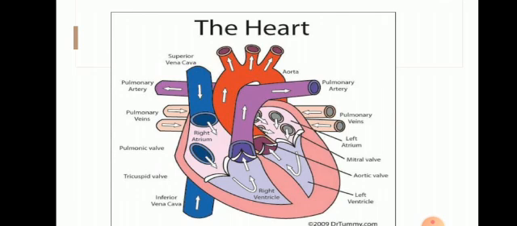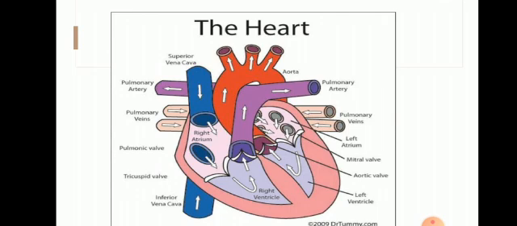The right ventricle pumps the impure blood into the pulmonary arteries that carry it to the right and left lungs for purification. The carbon dioxide is released as a waste product from the lungs and again the blood absorbs oxygen and becomes oxygenated. The valves present on both sides of the heart regulate the blood flow from one chamber to another. This cycle keeps on circulating continuously day and night, even when we sleep.